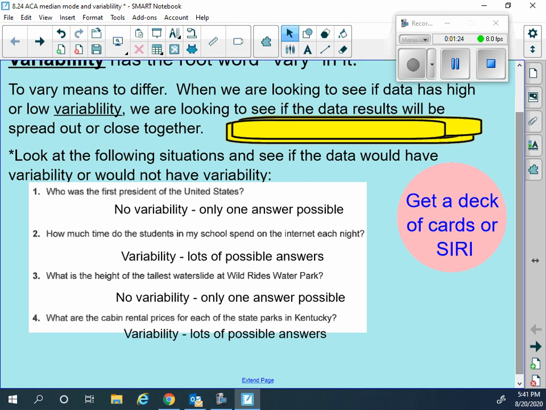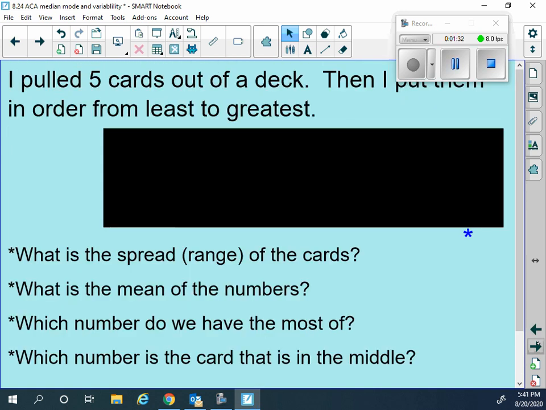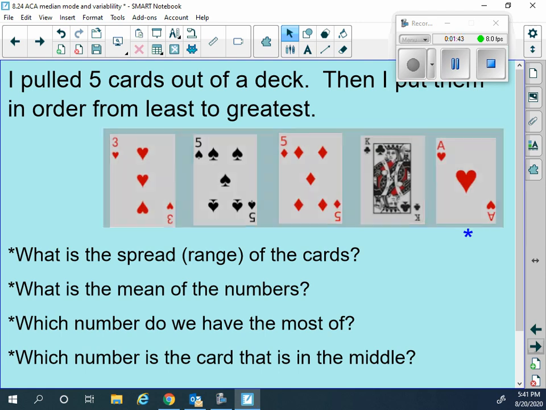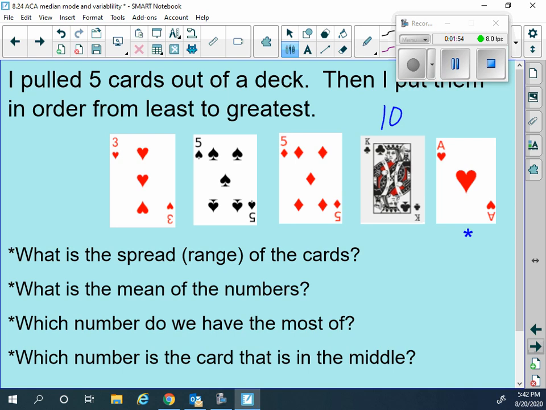Also for this lesson, you're going to need a deck of cards or Siri. You can ask Siri to draw a card. Okay, so I pulled 5 cards out of the deck, and then I put them in order from least to greatest, okay? And here is what I got. I got a 3, two 5s, a king, and an ace. Everyone needs to know that a king, any face card, has a value of 10. And then an ace, if you play cards, you know that sometimes it could be a 1 and sometimes it could be 11. For our purposes here, we're going to call an ace 11.